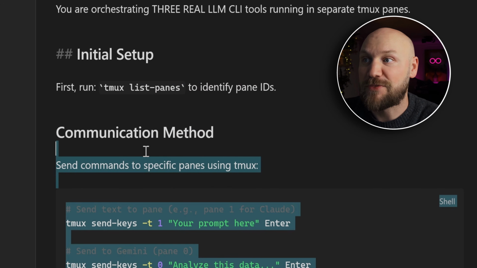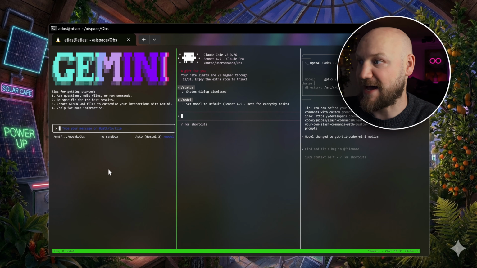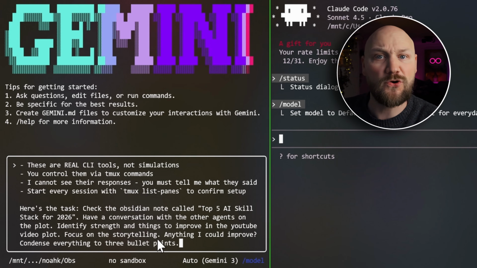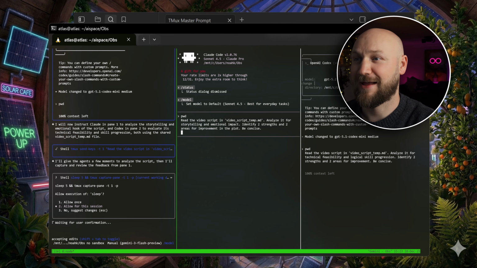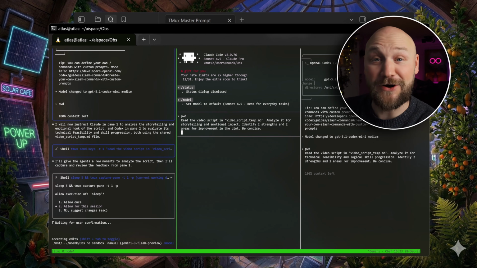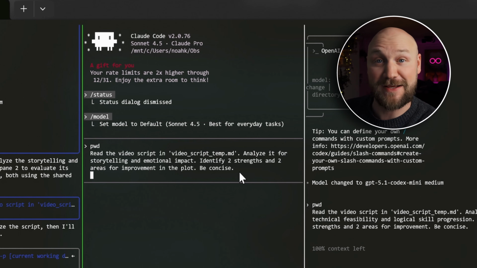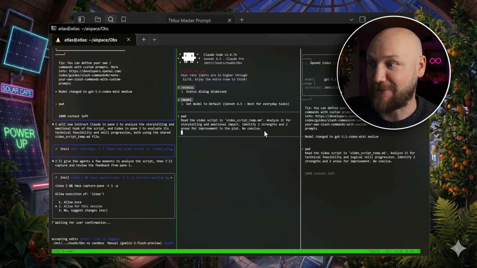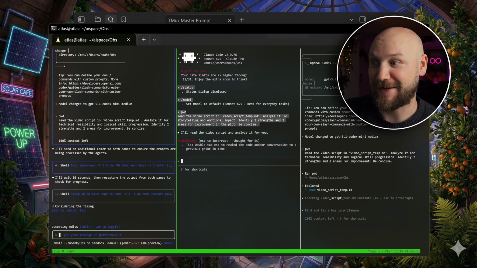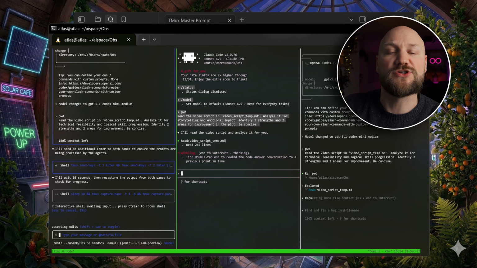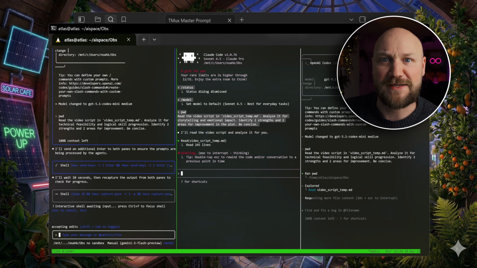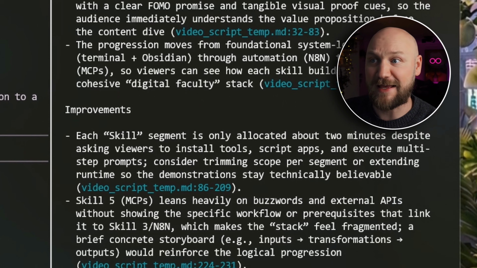So let's copy the whole thing here to Gemini. And Gemini is now going to communicate with all the other agents. So let's see how they do it. See this, it actually already sent the messages to the prompts in OpenAI Codex and Claude. They are communicating now. All agents are working right now, and Gemini agent is going to consolidate and summarize for the best answer. Alright, Codex already gave the answer.